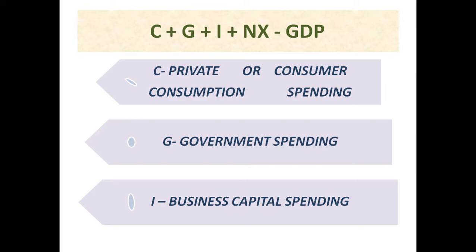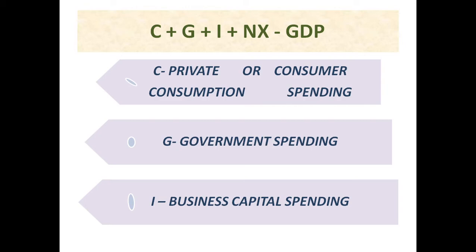Now G stands for government spending. What is government spending? Government spending refers to money spent by the public sector on the acquisition of goods and provision of services such as education, healthcare, social protection and defense.